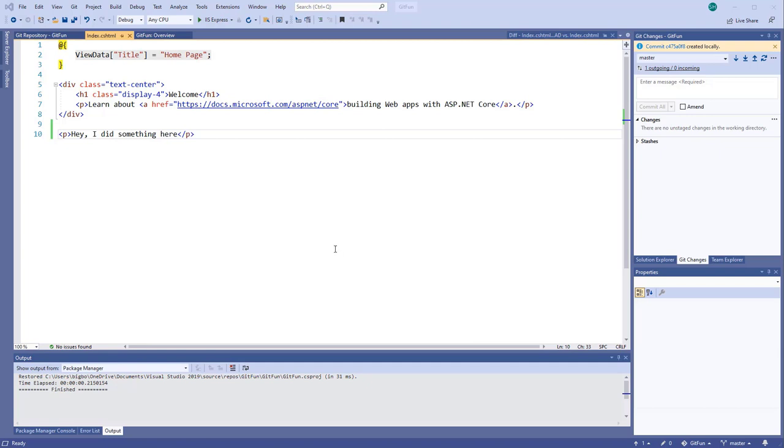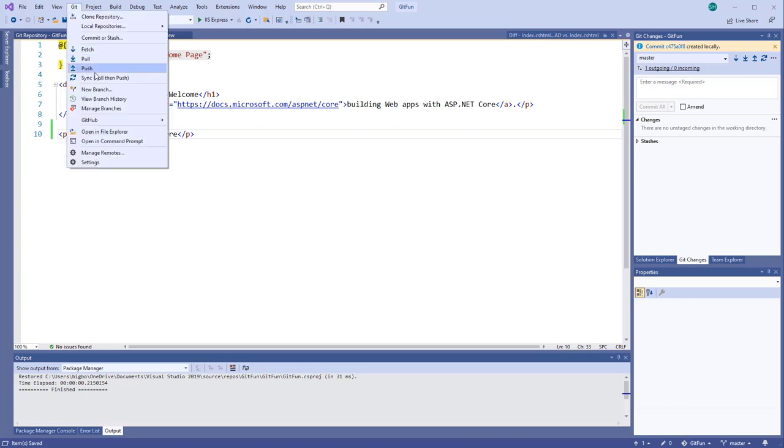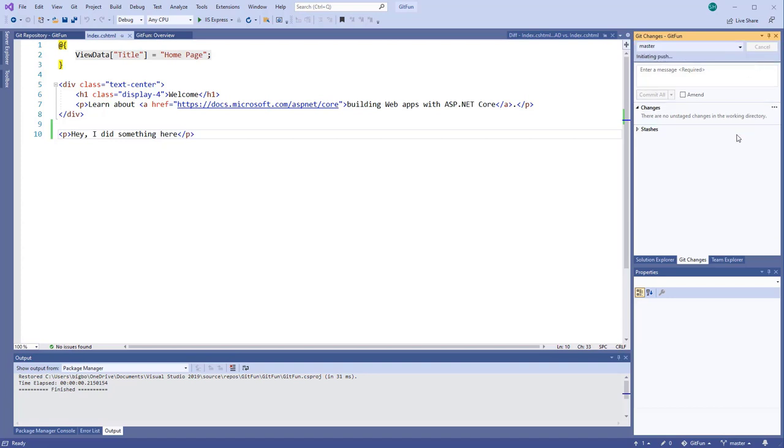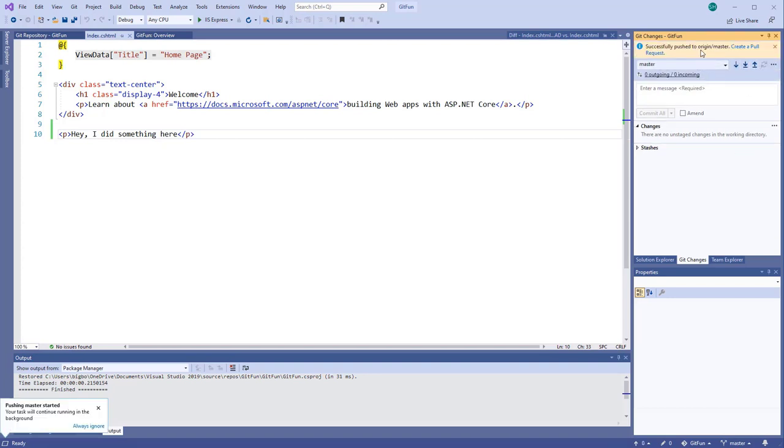So anyway, we're back to Professor Hilton's machine, and as we look at this, I can see that change there. I can see that I've got one outgoing change that hasn't been pushed, and notice the button here says push. Alternatively, we can get there from here, say push. I think there's even somewhere else we can do it. Yeah, down here we can say push. There's lots of different ways we can push this code, but ultimately we're going to push this up to the origin master, which is up there on GitHub. All right, so that change is there.